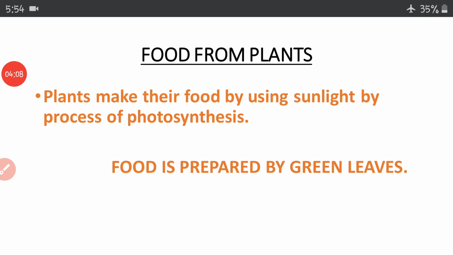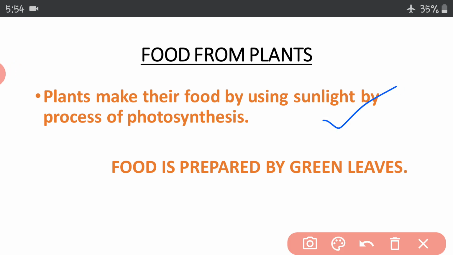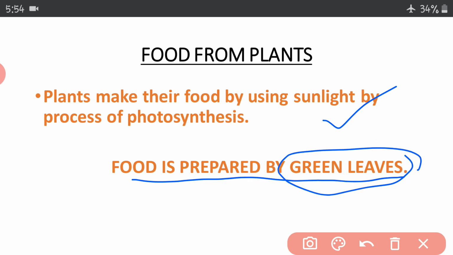So, food from plants. Plants make their food by using sunlight, as I explained earlier. Food in plants is prepared by green leaves. Green leaves act like the kitchen of a plant. Like in our home, your mama cooks food in the kitchen. In the same way, in a plant, the green leaf acts as a kitchen where food is synthesized or produced for the plant.